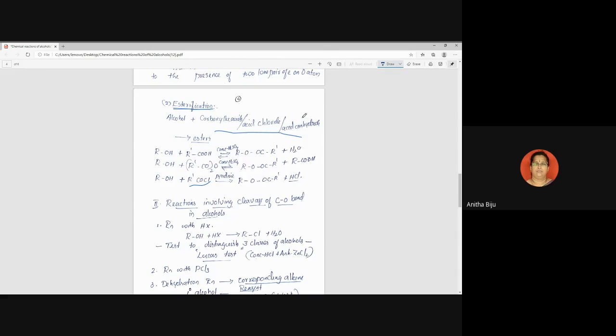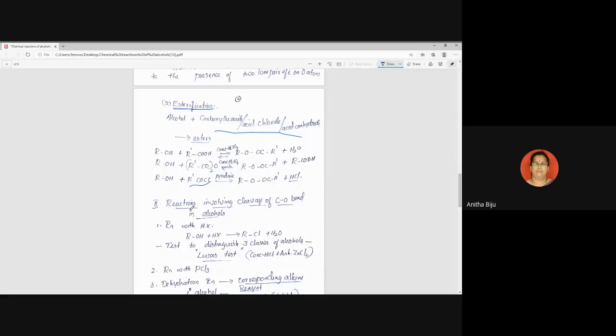Maybe acid anhydride, like (RCO)2O. If alcohol reacts with any of these reagents, it results in an ester. So this reaction is called the esterification reaction. But in all three cases, the byproducts are different.